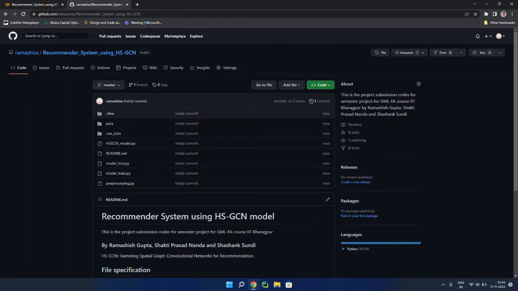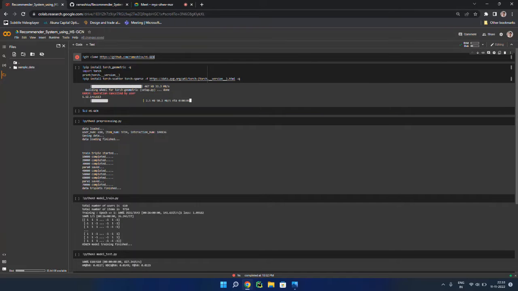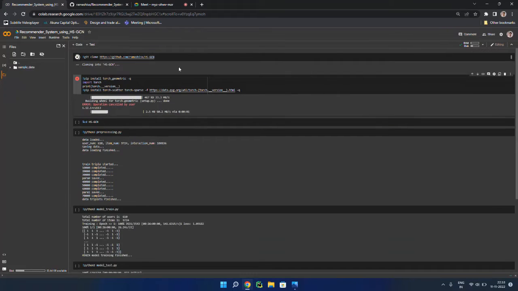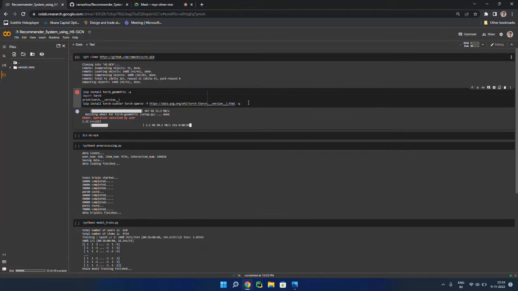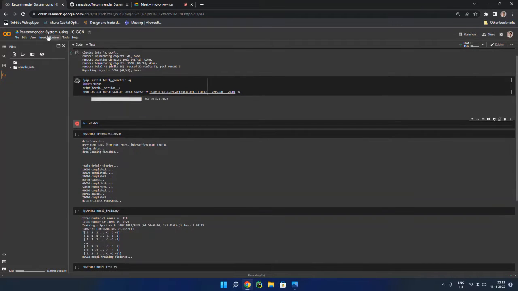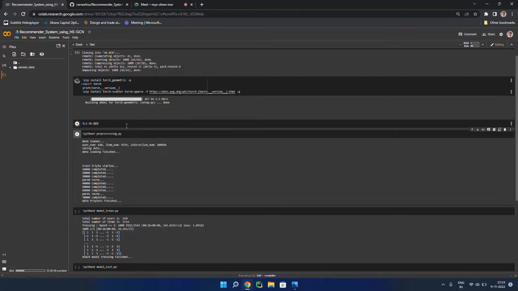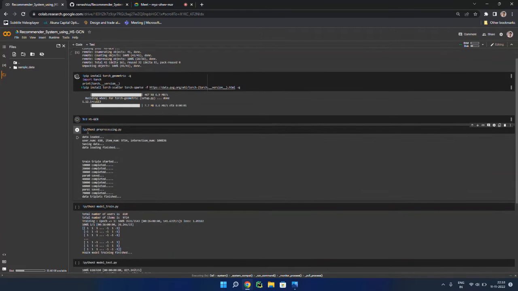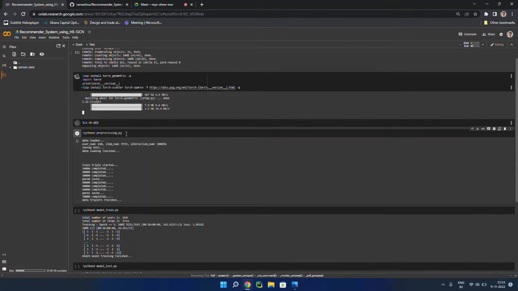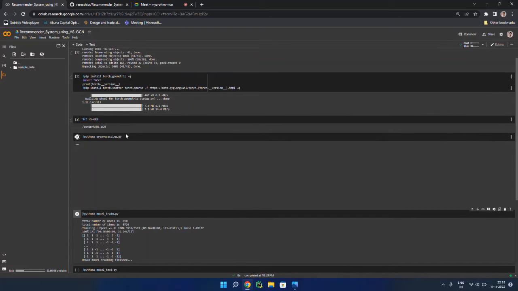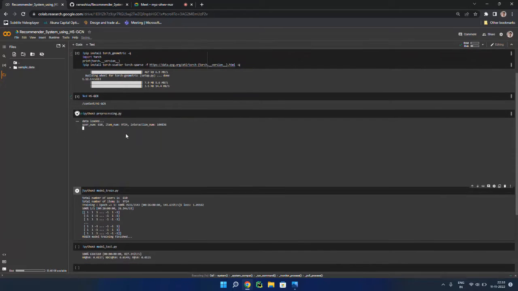project. So now I'll give you a demo of the code. Firstly, I'll clone the repository that has our code in it, and I'll run it here in Colab to run it on a GPU instance. I'll get the libraries, and then I'll run the preprocessing.py file to preprocess the data in the format that we want.